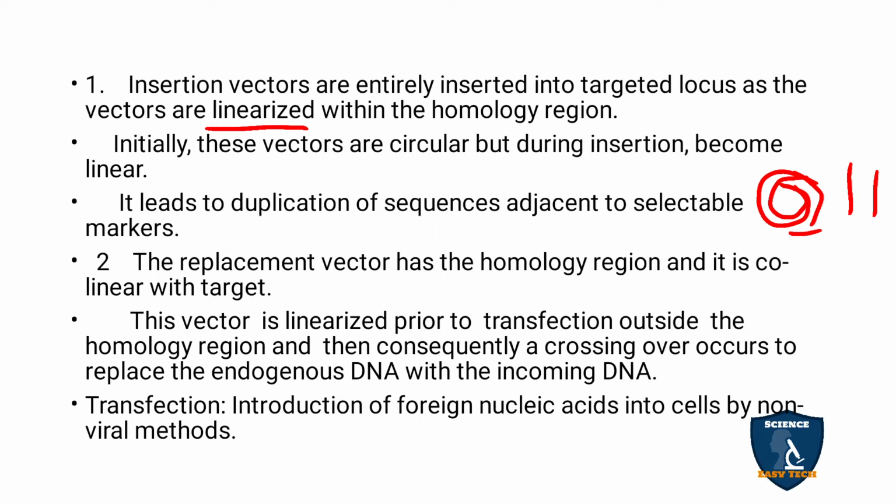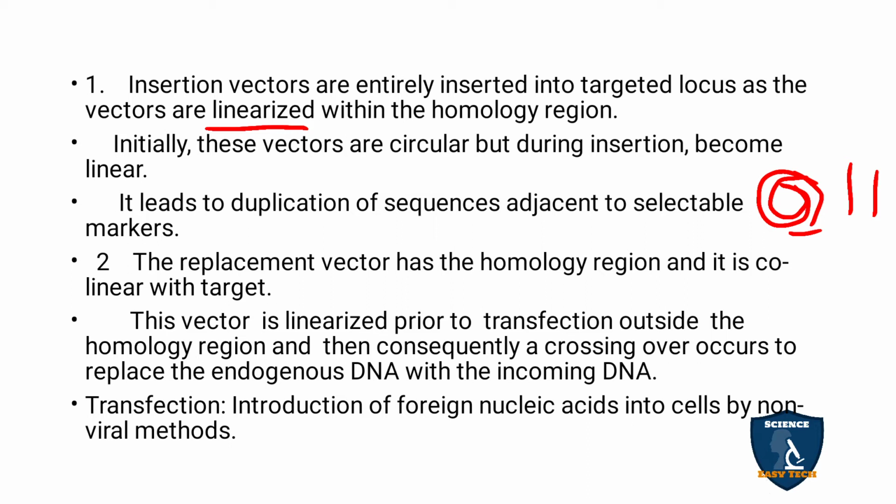Now what happens is that the replacement vector is present at the side region of the targeted area. The vector is circular and has to be linearized before transfection. Transfection means it takes the DNA from outside. Prior means before.